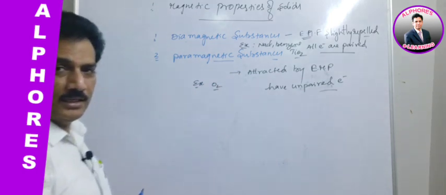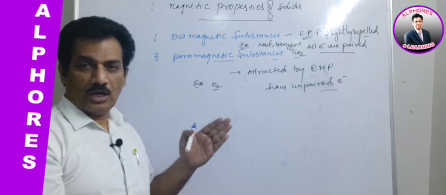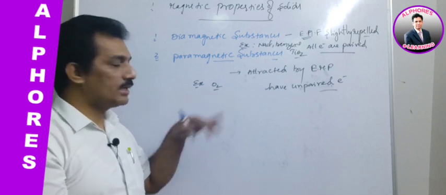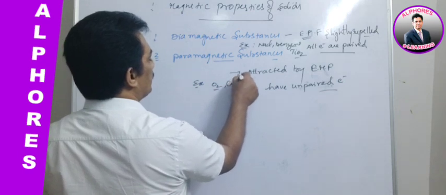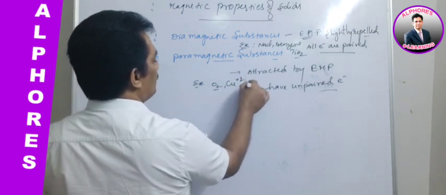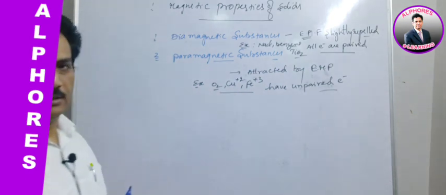The paramagnetic nature of O2 is explained by MOT, you remember. Molecular orbital theory explains the paramagnetic nature of oxygen. Another one is Cu+2 and then Fe+3. All these are paramagnetic in nature.